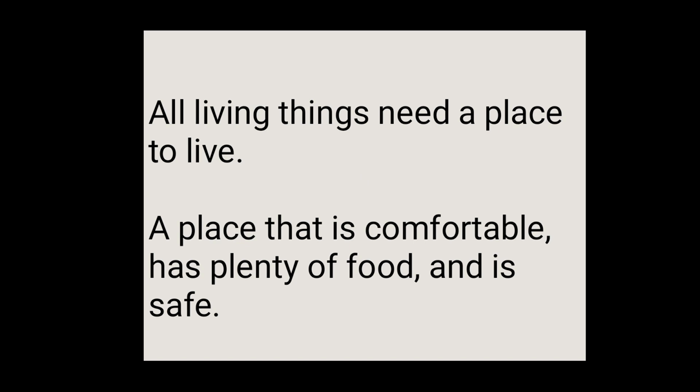Today in science, we'll be learning about animal habitats. All living things need a place to live, like you need a place to live. Not an ordinary place, but a place that is comfortable, a place with plenty of food, and a place that is safe for them to live in.